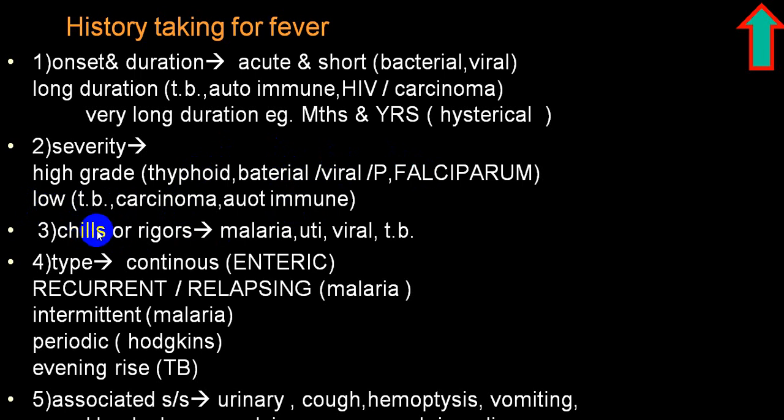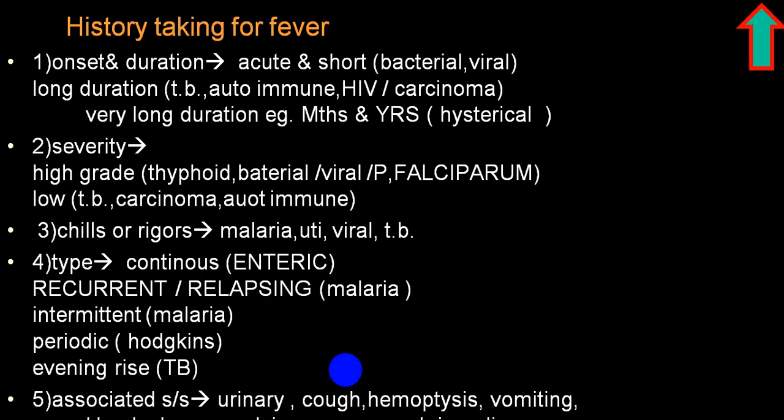If the person has chills or rigor, you will suspect malaria, urinary tract infection, viral or tuberculosis. And if you are suspecting after the temperature chart, but by and large we don't come across a classical temperature chart which is described in books, because of improper treatment, self-medication, over-the-counter treatment, partial treatment, etc.